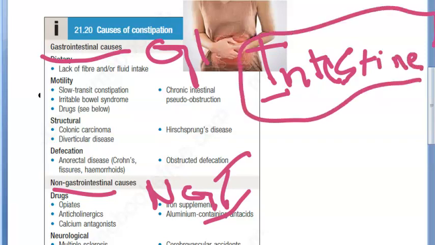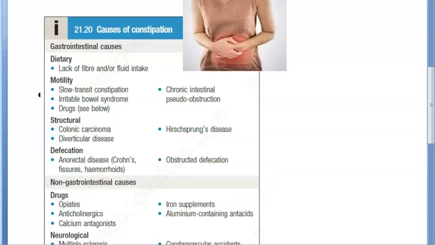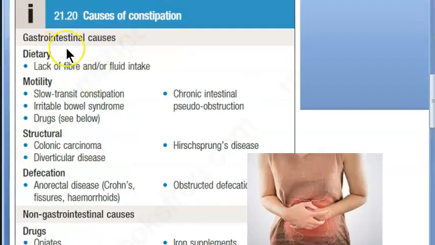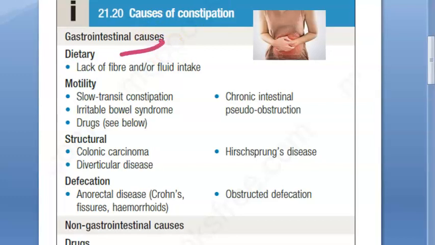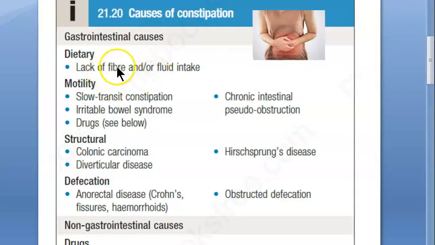Now, are you ready to look at this? The causes of constipation are two: gastrointestinal causes and non-gastrointestinal causes. For gastrointestinal causes, we blame the intestine, and also what is entering the intestine. Some diet is not proper. You have to take a lot of fluids and some fiber. I don't think you should take too much fiber, but some fiber and a lot of water. That's what they are saying, but this solution may not work for everybody. You've heard of dietary bran and ispaghula husk as solutions to this problem.